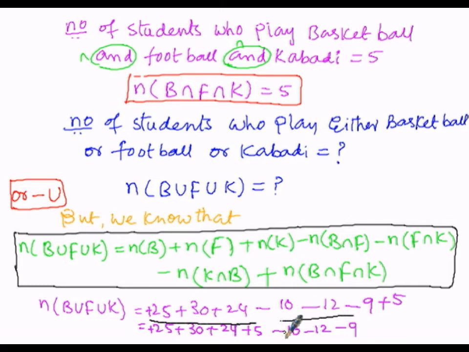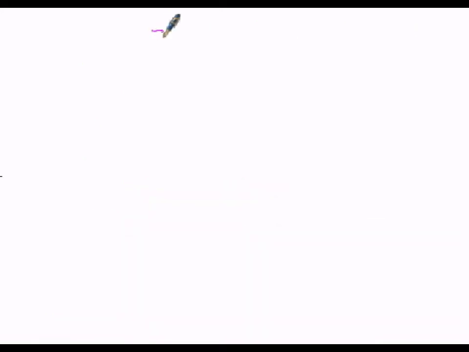We can add up all these quantities and assign the same sign, that is negative. So here 25 plus 30 plus 24 plus 5: 25 plus 5 is 30, 30 plus this 30 is 60, 60 plus 24 is 84. Assigning the sign, it is positive, so that implies 84 with a positive sign.